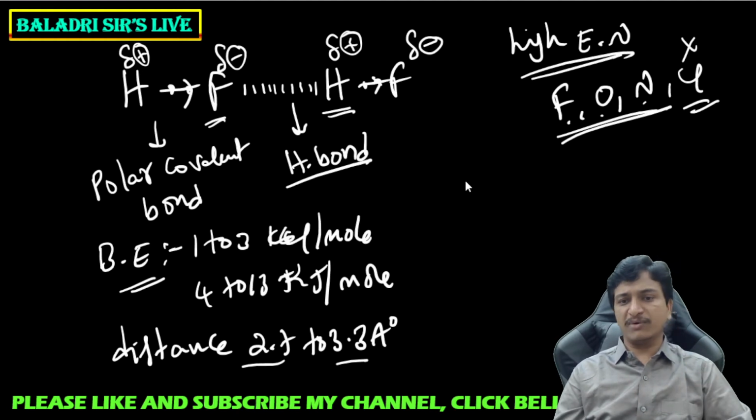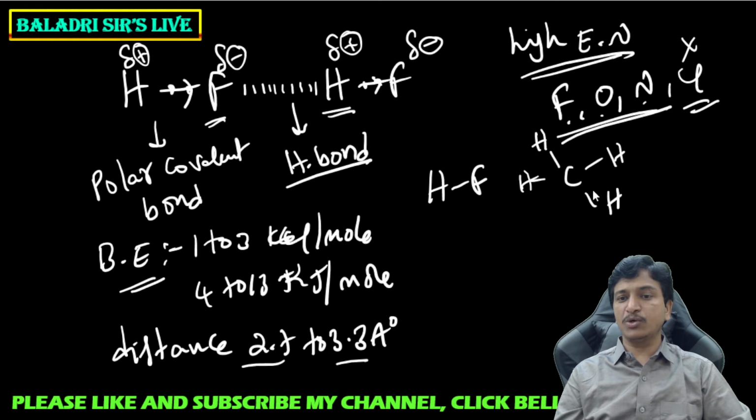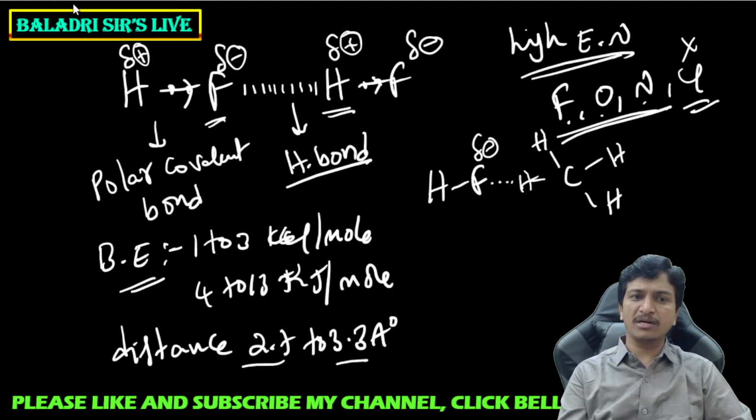And now we can ask one question. Sir, suppose one HF molecule is there, and the other molecule is CH4, methane. Between this methane molecule and HF molecule, the fluorine of the HF molecule and the hydrogen of the methane molecule can form hydrogen bonds, or you can ask, this bond is not at all called a hydrogen bond. Why, sir, you can ask?